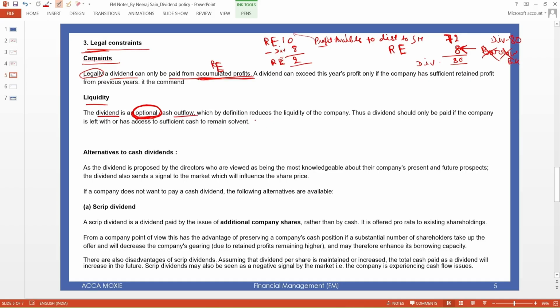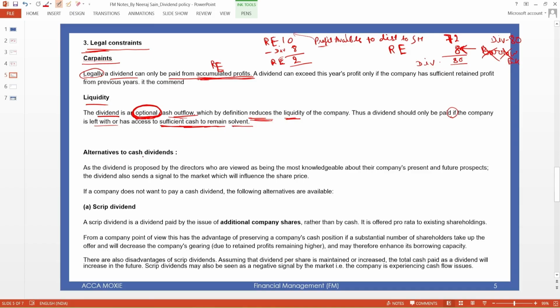So this reduces the liquidity. Dividend is an optional cash outflow, which by definition reduces the liquidity of the company. Thus, a dividend should only be paid if the company is left with sufficient excess cash. If the company has sufficient cash or retained earning, then they can pay. Okay.